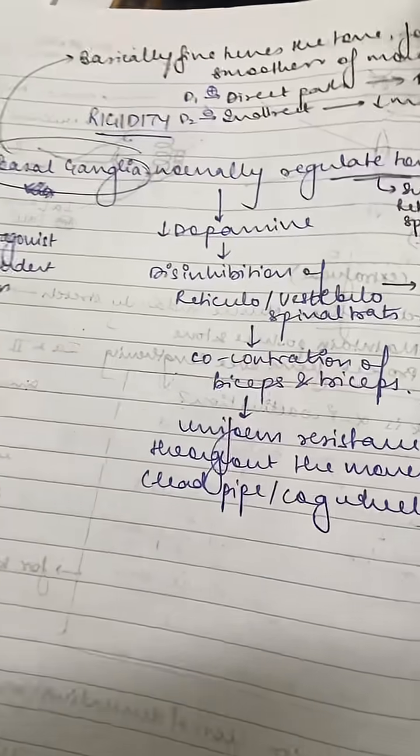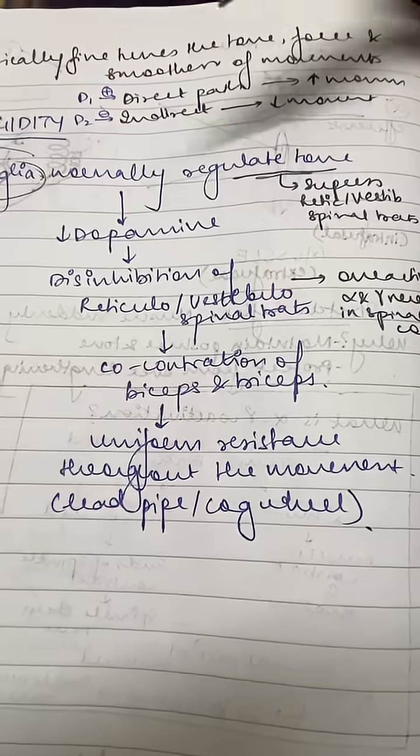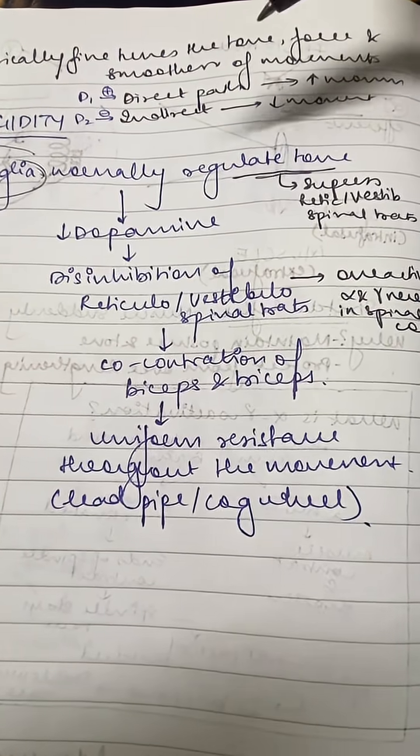Now in rigidity, both my biceps and triceps are contracting at the same time because there is a lesion in the basal ganglia or the extrapyramidal system. So now throughout the movement, I am having resistance. At no point is my triceps or biceps relaxing. Basically, let's understand what the basal ganglia does. It fine-tunes the tone, force, and smoothness of movements.